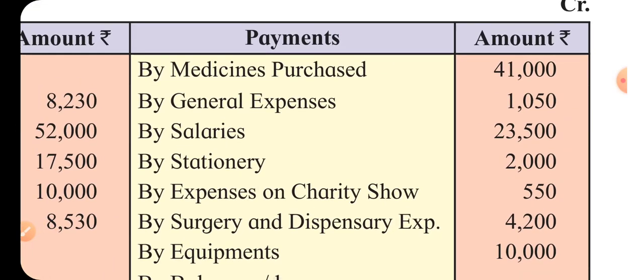Payment side, we purchased medicines, that is expenditure. Then general expenses, salaries, stationery, expenses of charity show, surgery and dispensary expenses, all these are expenses of this concern, will be debited to income and expenditure account.